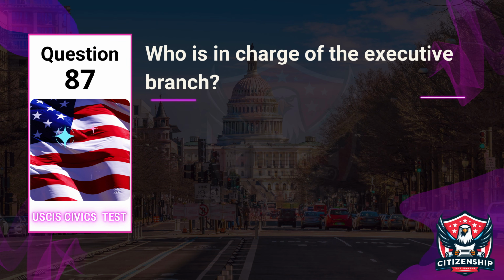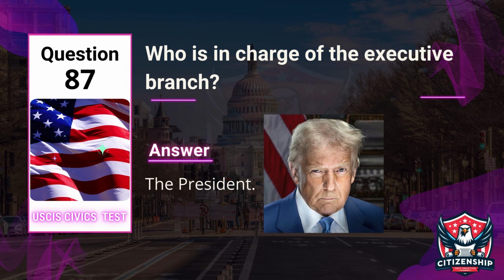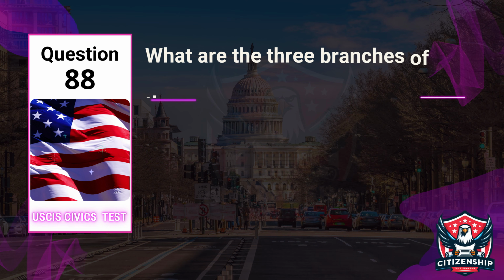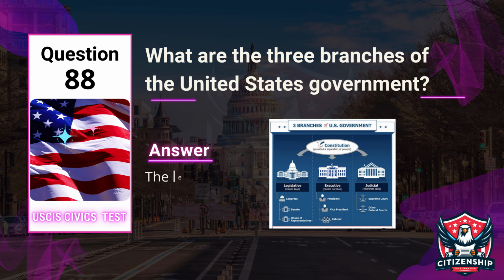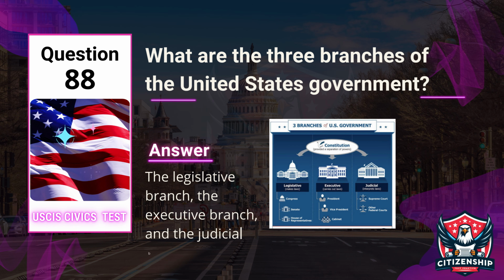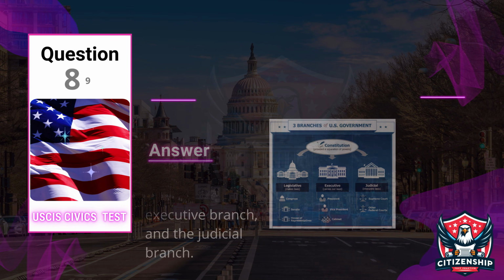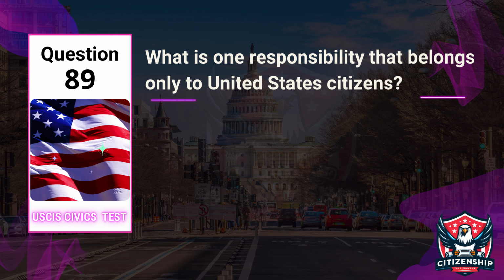Question 87. Officer: Who is in charge of the executive branch? Applicant: The President. Question 88. Officer: What are the three branches of the United States government? Applicant: The legislative branch, the executive branch, and the judicial branch. Question 89. Officer: What is one responsibility that belongs only to United States citizens?